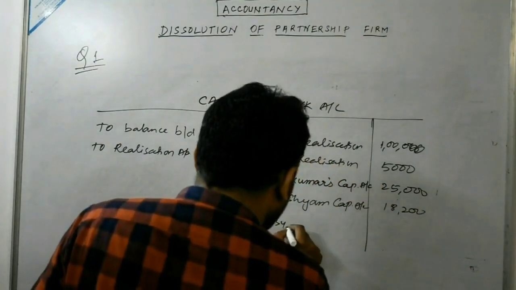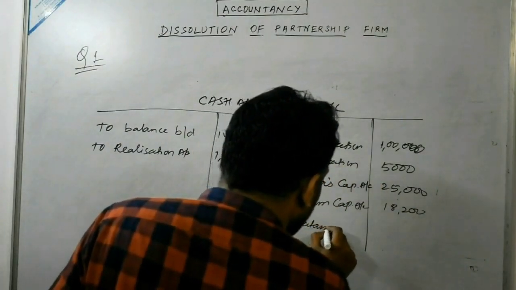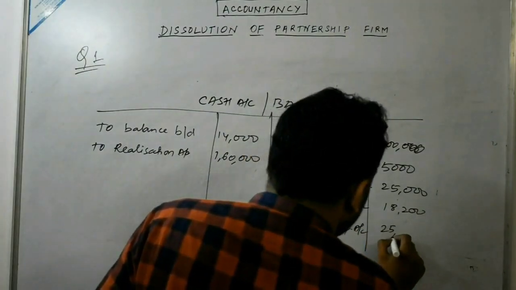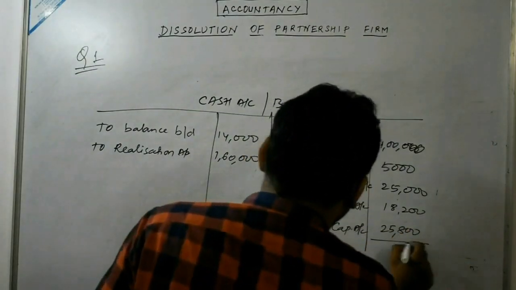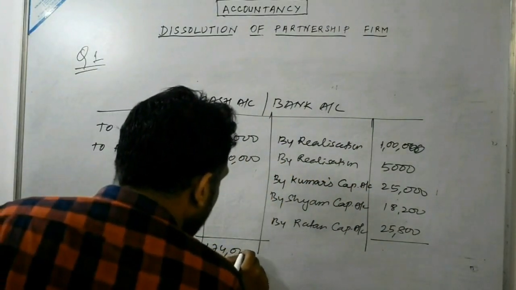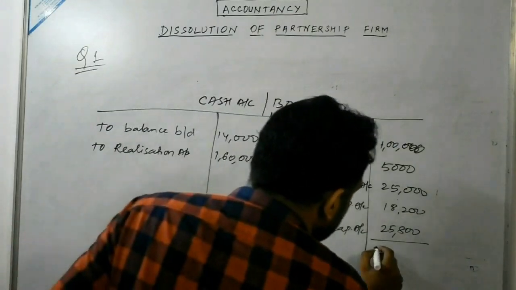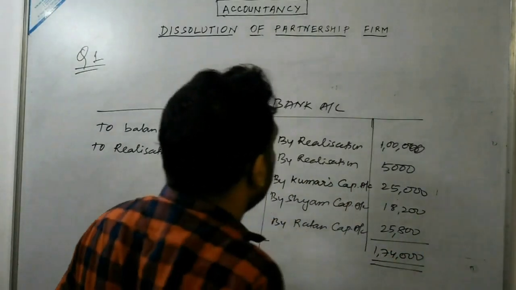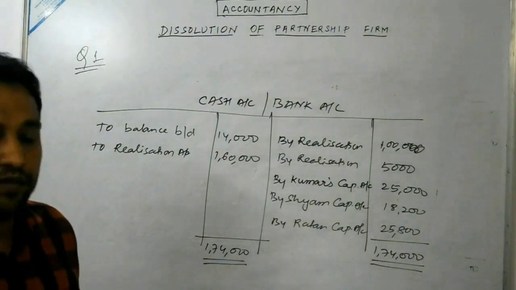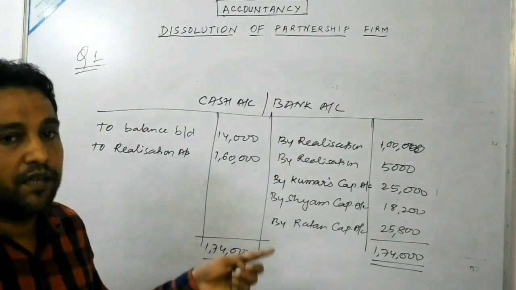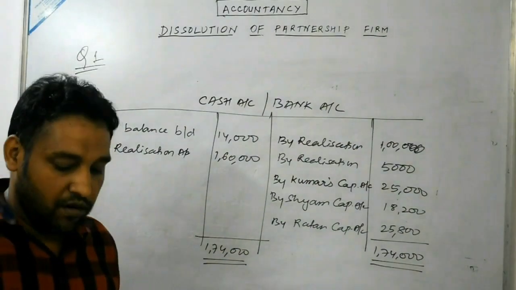And for Ratan, by Ratan capital account, 25,800. The total we will get is 1,74,000 each. This is how we are required to prepare the partners' capital account, realization account, as well as the cash account or bank account.